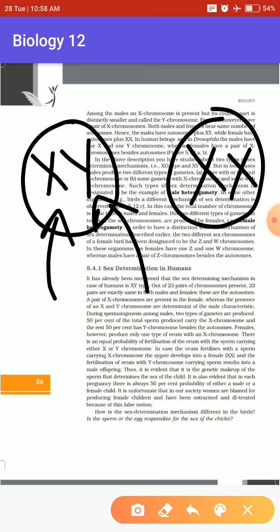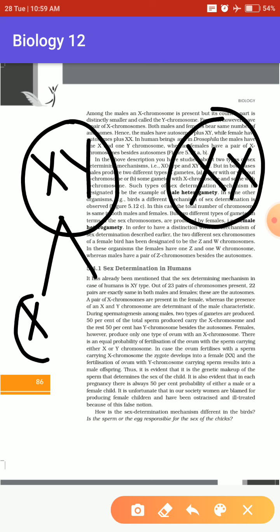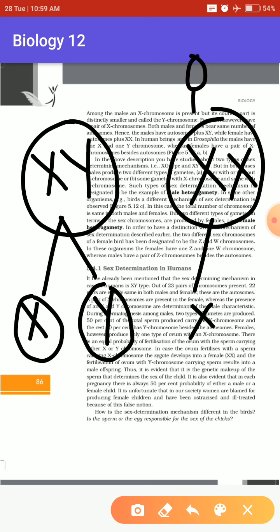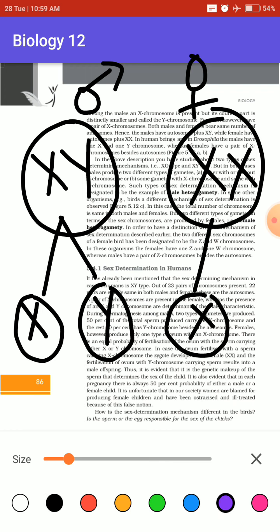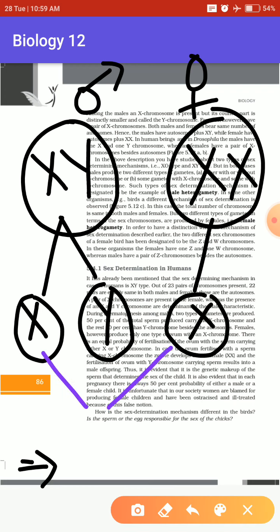What I want you to understand from this is, there are two gametes from the male, X and Y, and there is only one gamete from the female. What are the chances that the next generation will be a boy or a girl? If we take this case, XX, the chromosome will have the sex chromosome XX, meaning the next generation can be a girl.